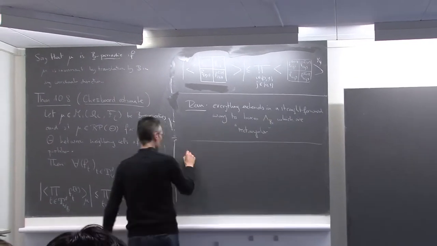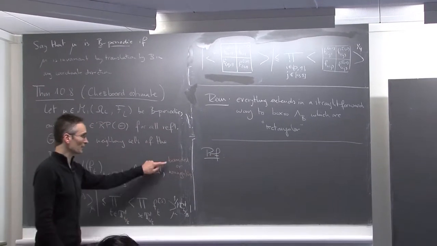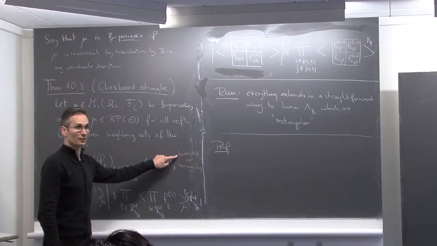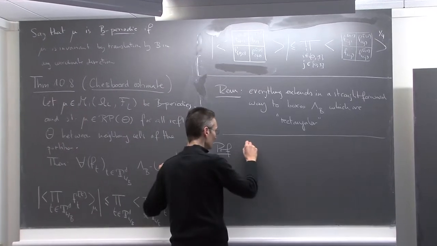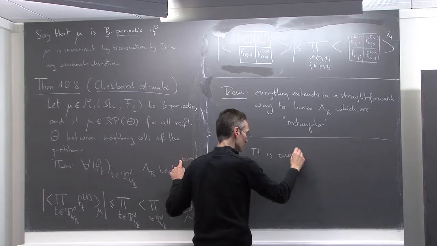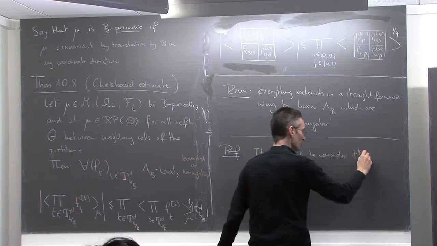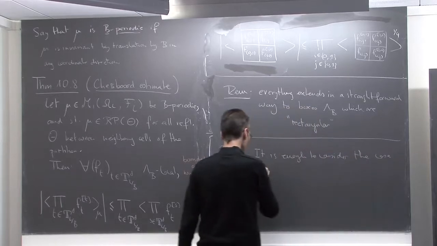Maybe I will start here with just a comment. The first comment is that it's enough to consider the case of bounded functions.